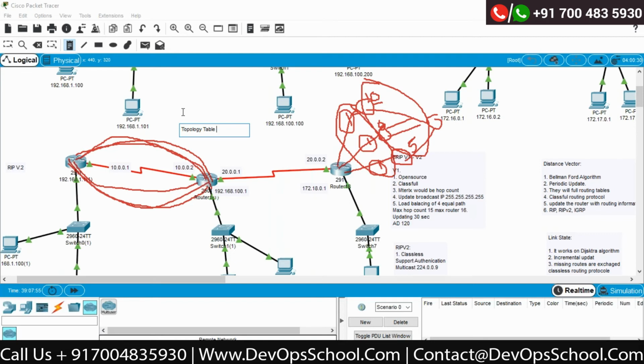Now, this topology table contains the best routes which I just explained to you, the best paths which you shared with your routers. Correct? Once this topology table is built, the DUAL algorithm comes into the picture. Correct? The DUAL algorithm will build his own routing table.